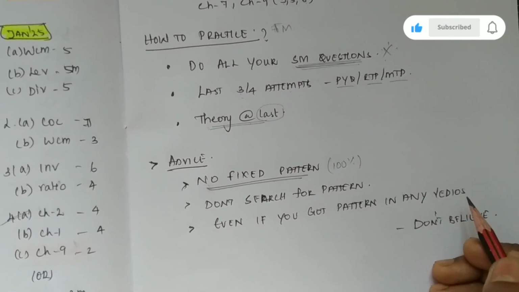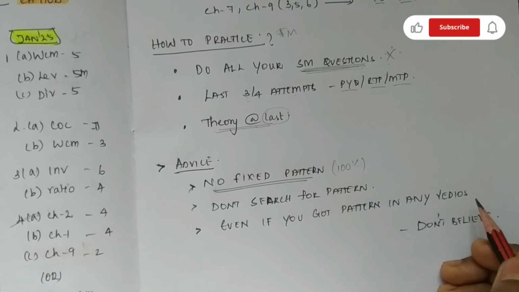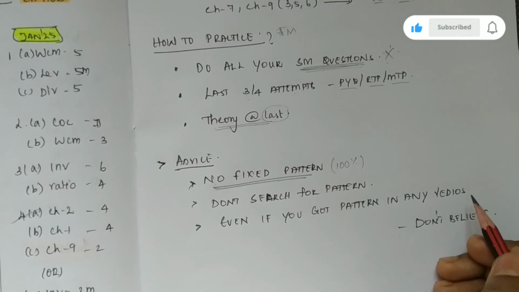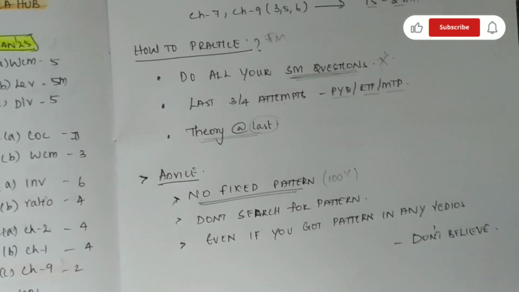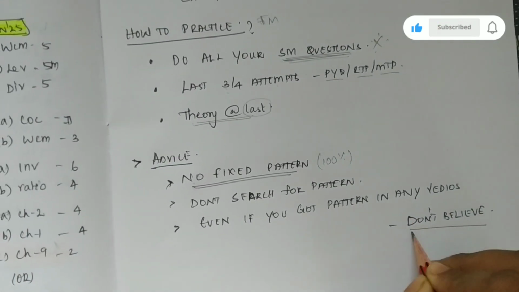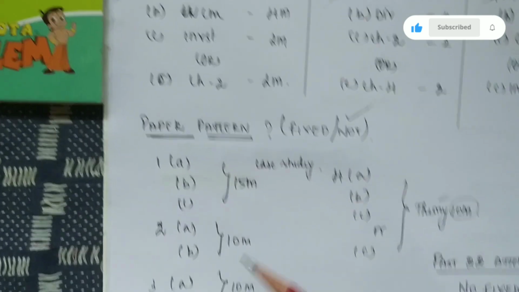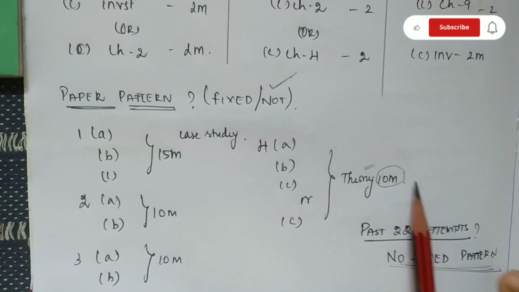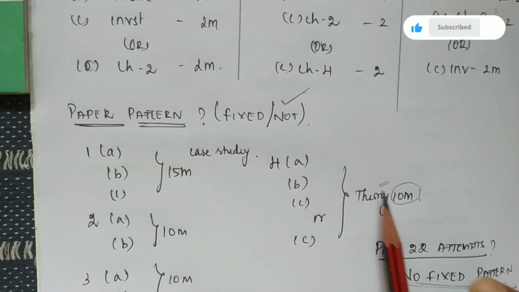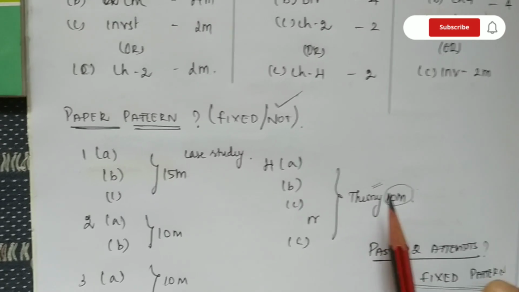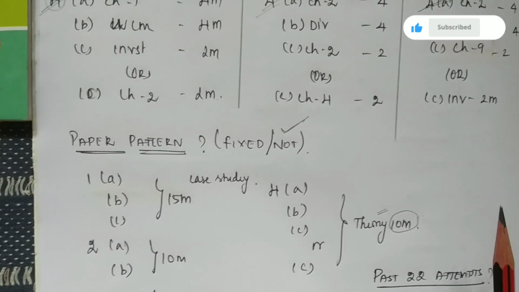ICAI also watches YouTube, right? So they won't be following any paper pattern in the financial management paper. So just don't believe it, guys. There is no paper pattern. The only thing we have is this. This is what every YouTube channel recommends or tells you. Even if you find any paper pattern, just don't believe it, guys.